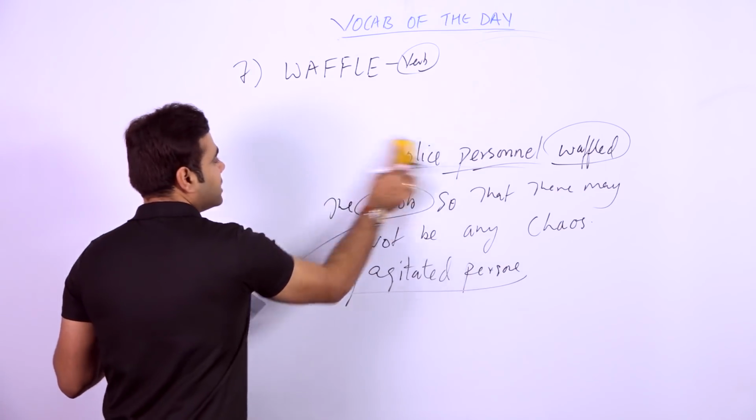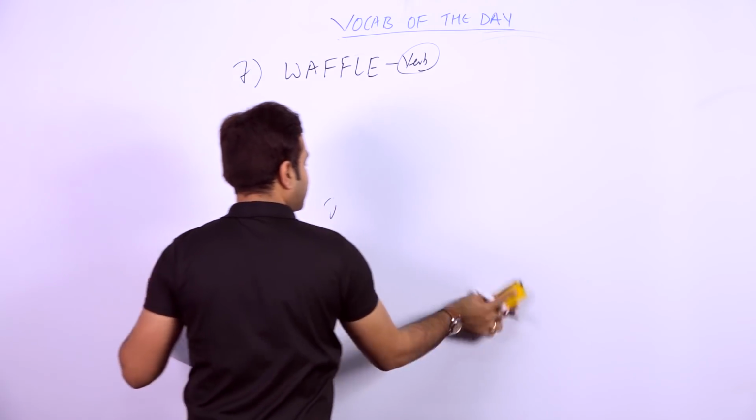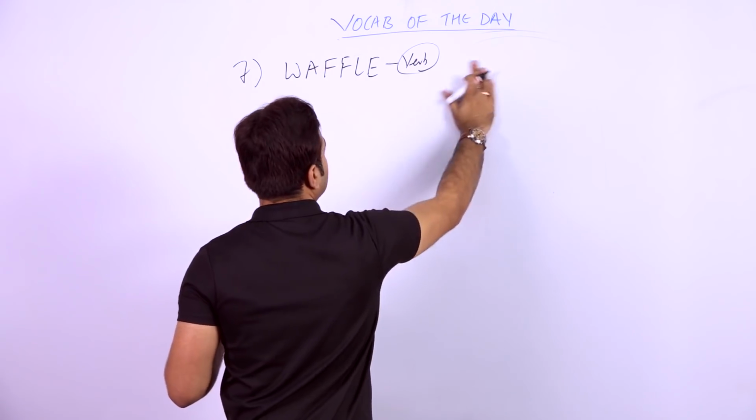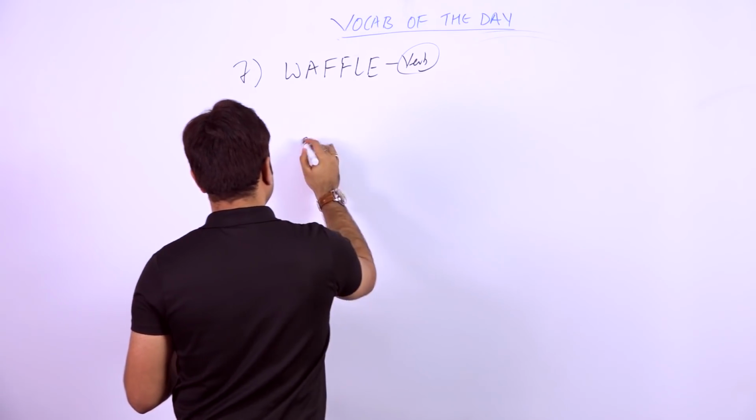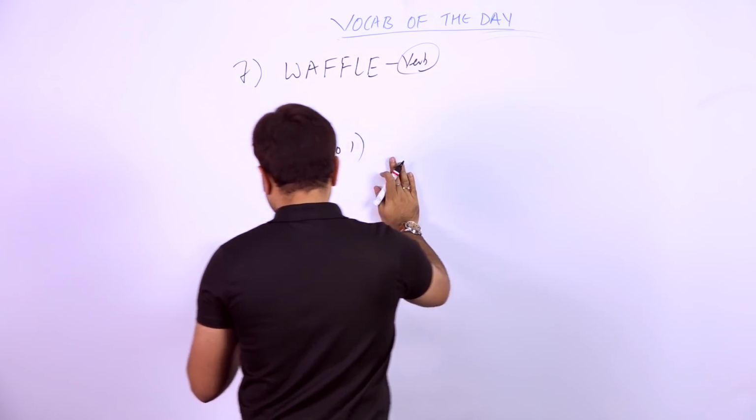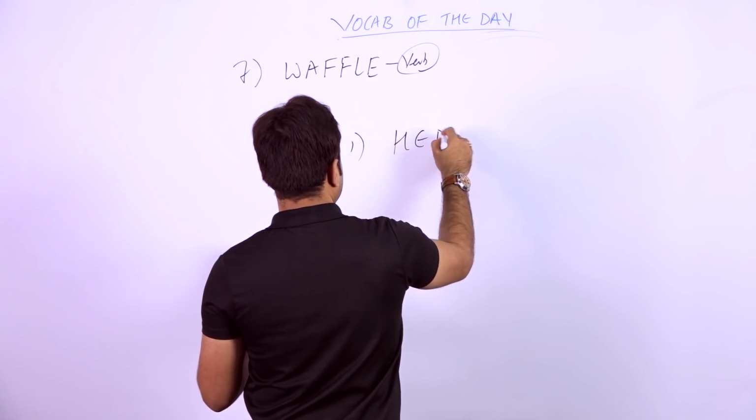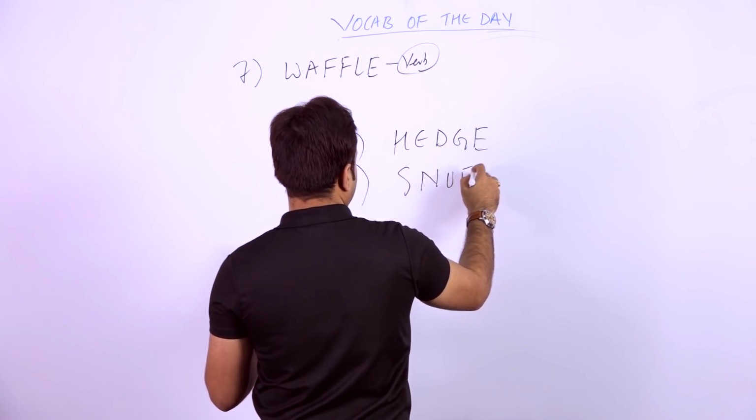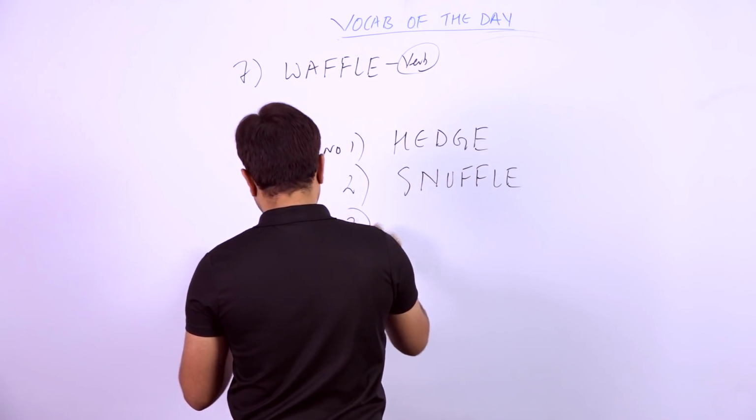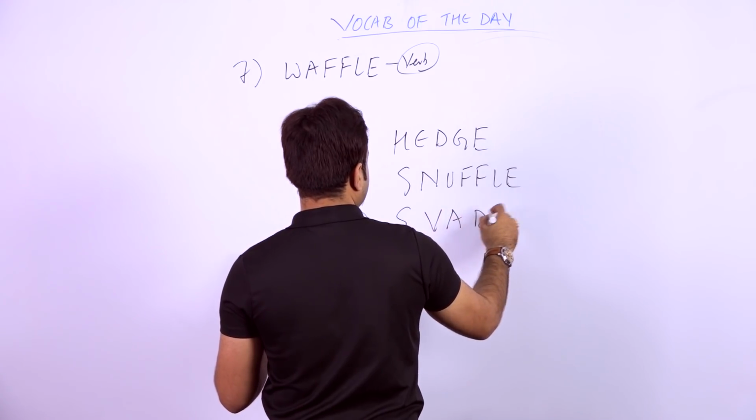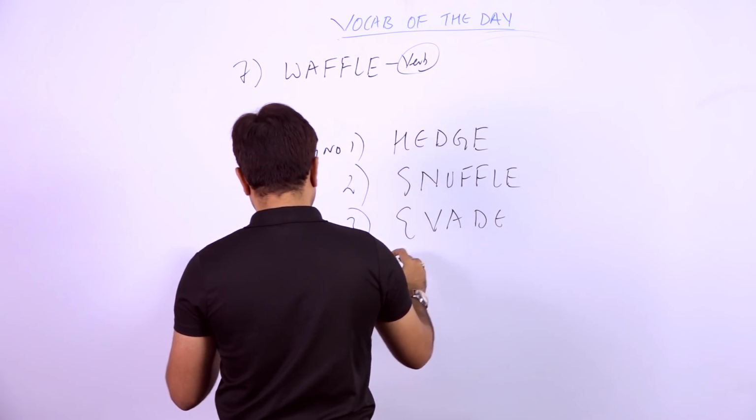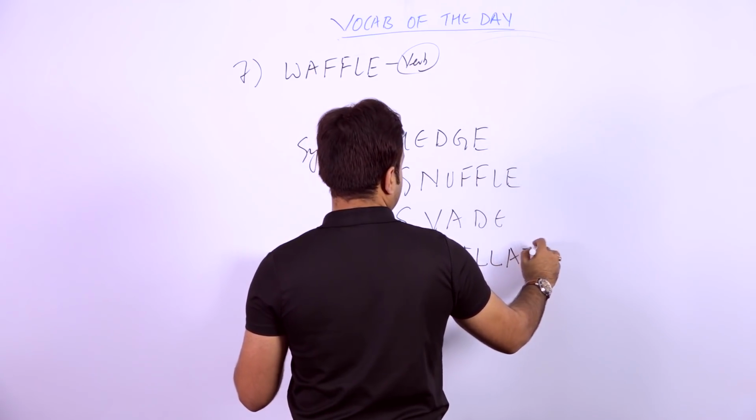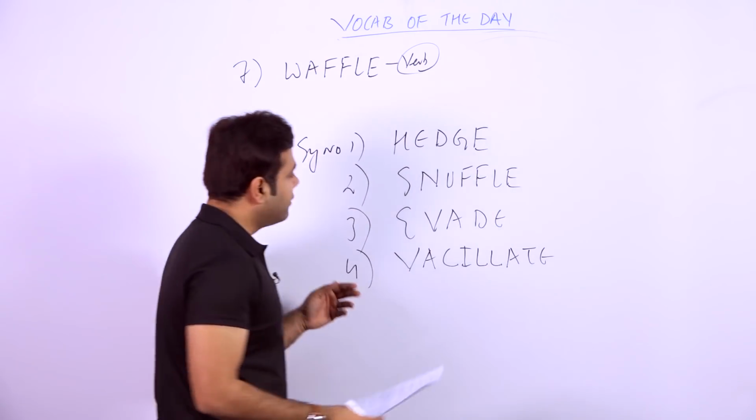Fine. Now let's talk about the synonyms. In the sense of synonyms, I have taken the words. The first word is HEDGE, hedge. Second word is SNUFFLE, snuffle. Third word is EVADE, evade. And the fourth word is VACILLATE, vacillate. Fine. So these are the 4 words.